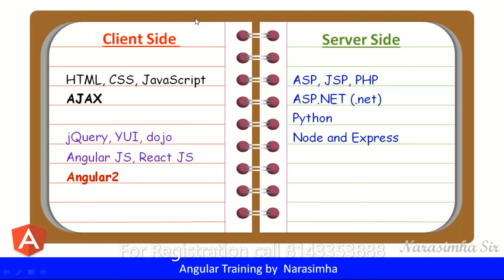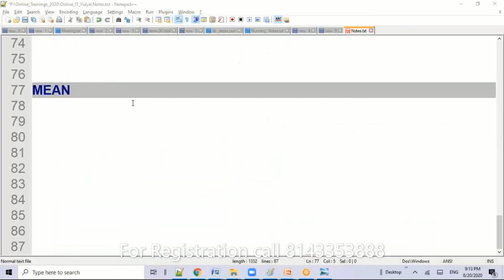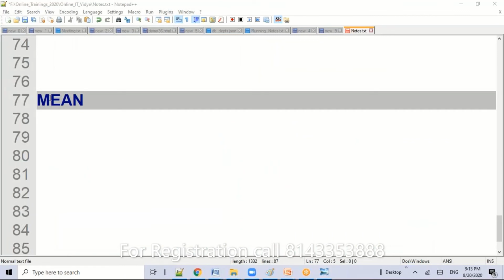Once Angular was available, so many people started using it: Java with Angular, .NET with Angular, Node Express with Angular. One popular full stack is the MEAN stack, which is completely JavaScript-relevant technologies.